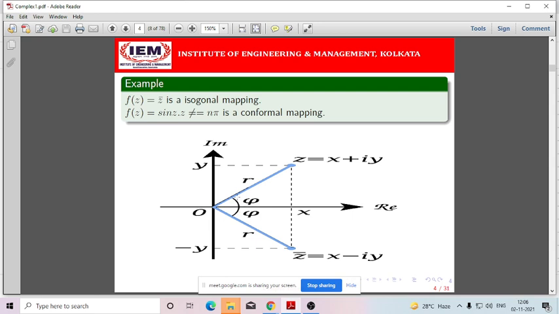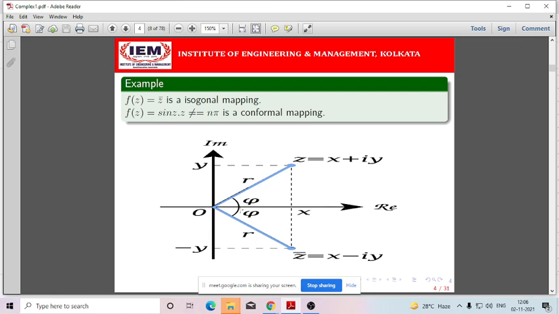So this is an example of isogonal mapping because these two angles are the same in magnitude, but their directions are not the same. Is that clear? For conformal mapping, both magnitude and direction should be the same. For isogonal mapping, magnitude will be the same, but direction will be different.